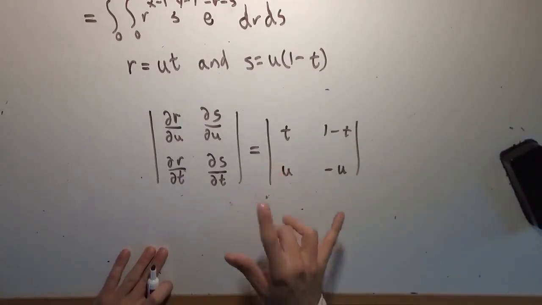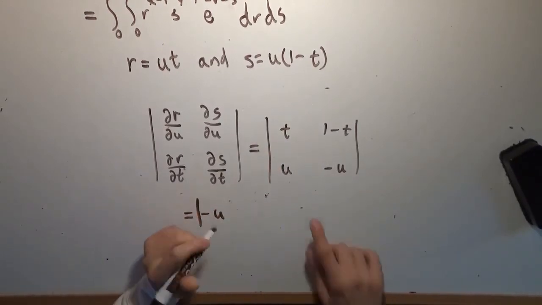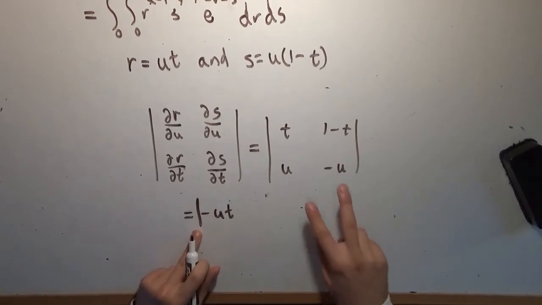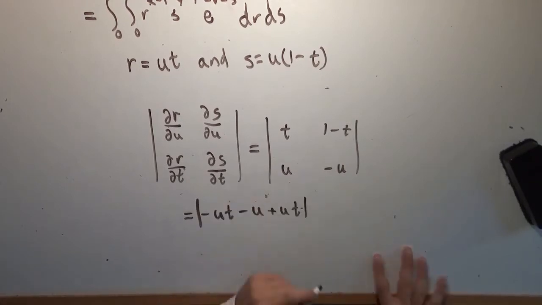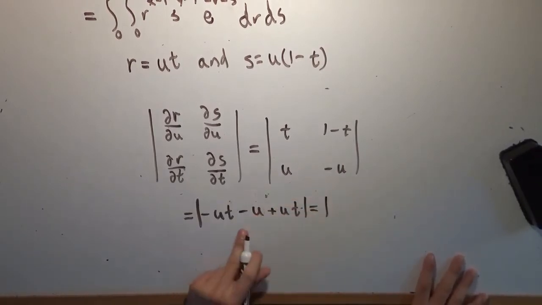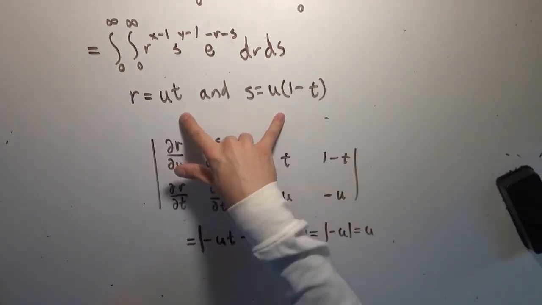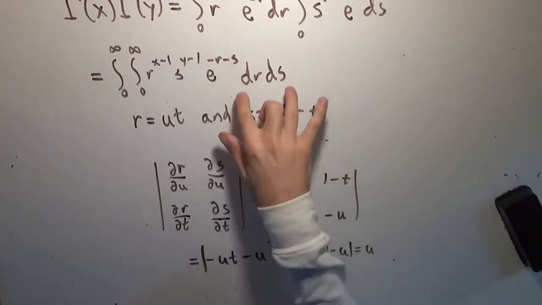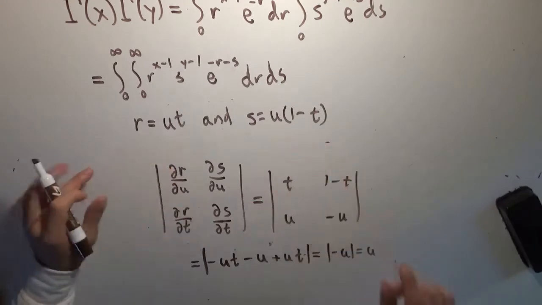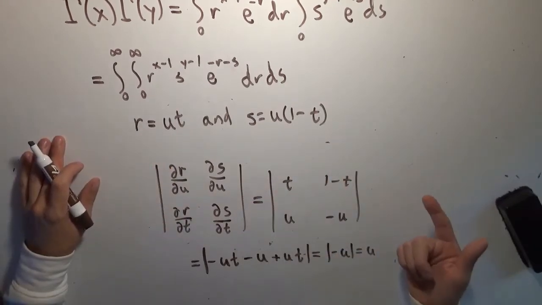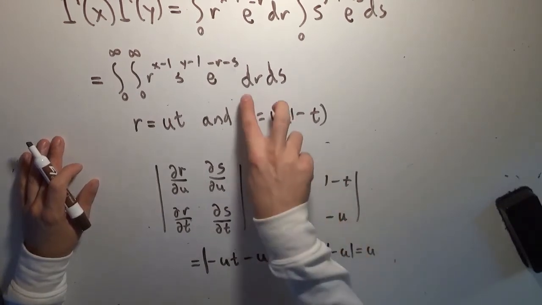So now we simply take the determinant. It's the product of those two things, negative u times t, and remember we're taking the absolute value, minus the product of these two things, so minus u plus ut. And this comes out to be the absolute value of negative u, which is of course equal to u. So what we know now, given these substitutions, is that the differentials at the end of the integral are now going to be u du dt. This is what determines what is being multiplied when you replace these.